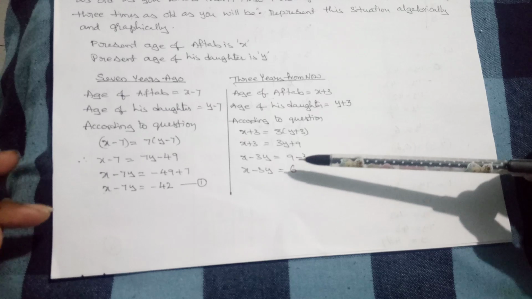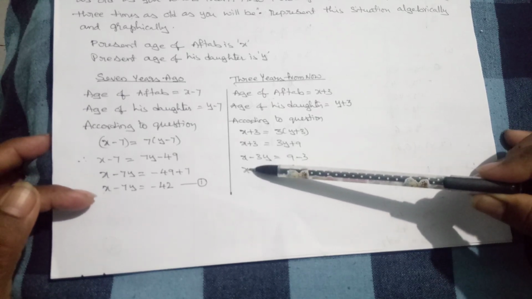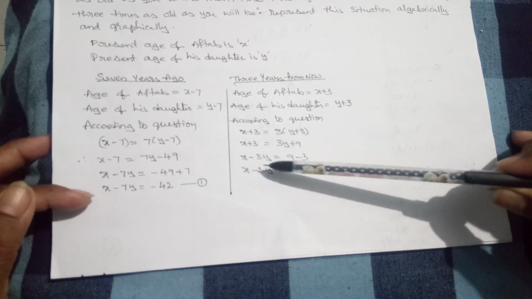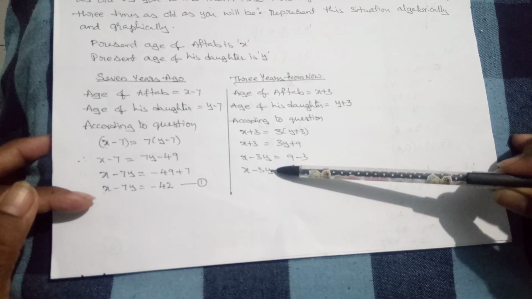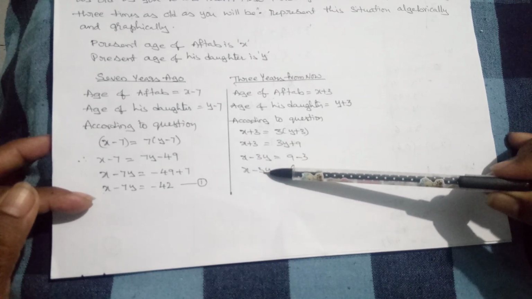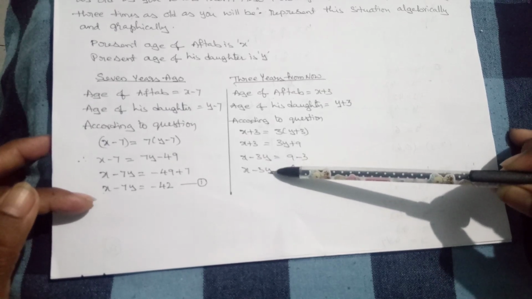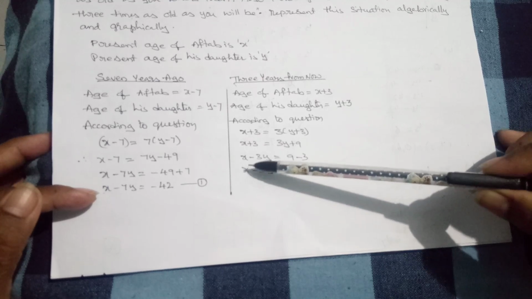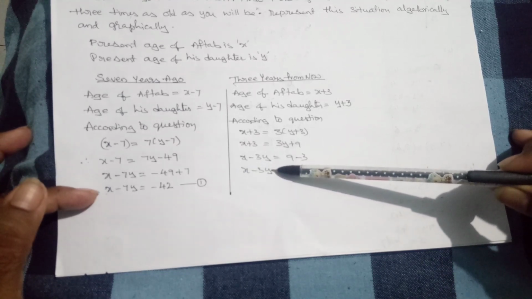Dear students, listen very carefully. Two variables are there, X and Y. X is the age of the father, Y is the age of the daughter. We don't know exactly the age of the father now, and we don't know exactly the age of the daughter now. To solve two variables we need two equations.